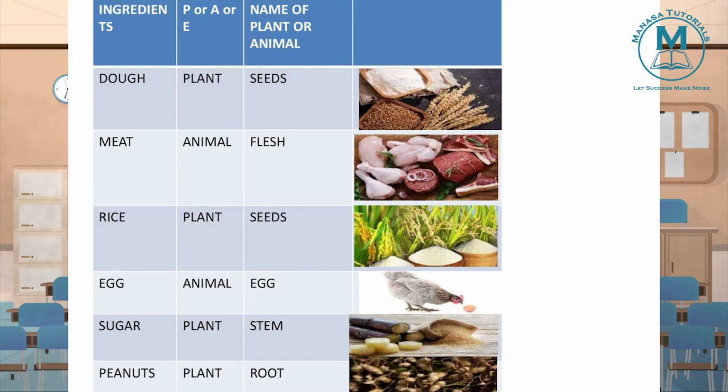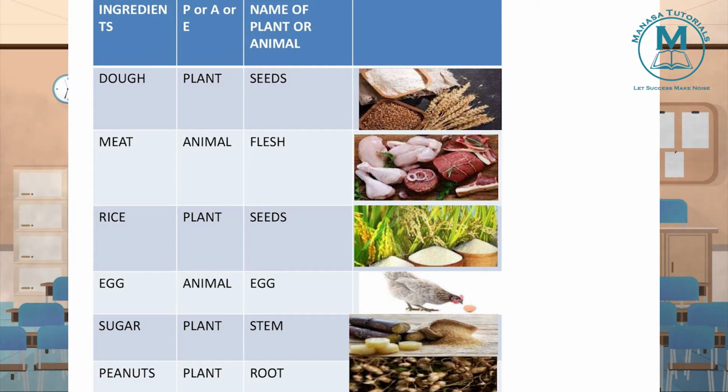Which part of the plant is giving that? Seeds of the plant are giving dough, like wheat. Wheat grains are giving this dough, isn't it? So grains of the plant will give dough. Now next thing, meat. From where do we get this meat? We get meat from animal. So flesh of the animal is used as meat.